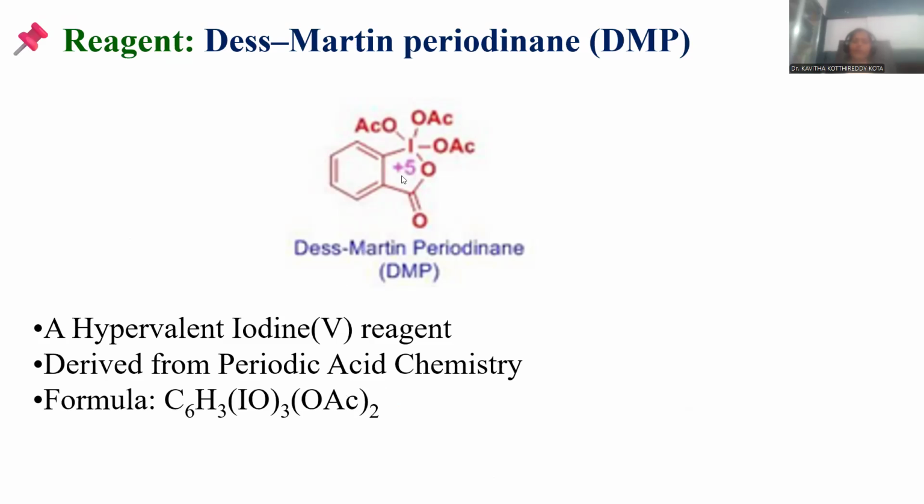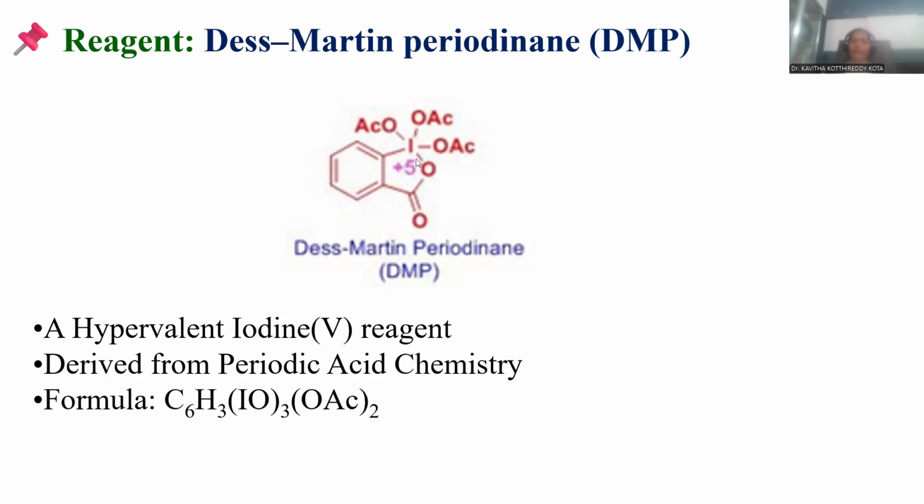So periodic acid was taken and treated with the subsequent benzene-related compound, so that Dess-Martin periodinane formation takes place. The formula of this reagent will be C6H3, the benzene ring with 3 hydrogens on it, because only 3 positions are free and unsubstituted, and IO3 minus, and OAc taken twice. So this is the way the entire formula for Dess-Martin periodinane is provided.